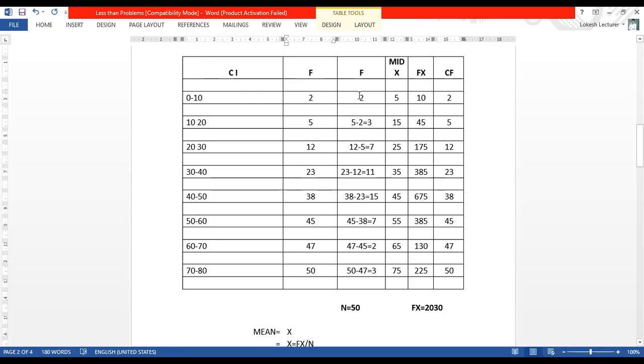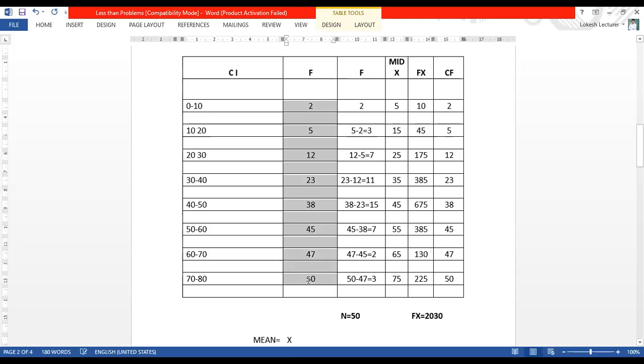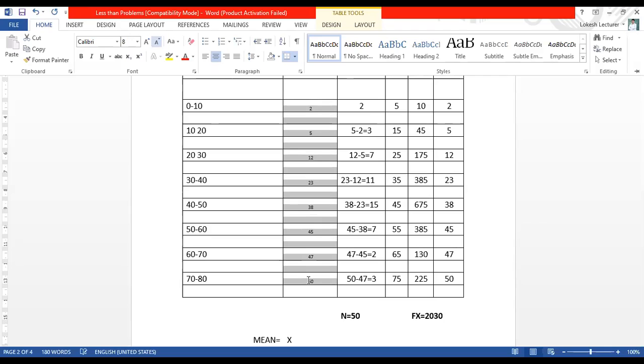First, 2 as it is you can take, 2. Then 5 minus 2, because it's a less than, right? That's why 5 minus 2 is equal to 3. Then 12 minus 5, 7. 23 minus 12, 11. 38 minus 23, 15. 45 minus 38, 7. 47 minus 45, 2. 50 minus 47, 3. Almost 50 is the answer. If you find this, then you can remove this one. It's not useful. You can remove or delete, that is up to you. So this is one.